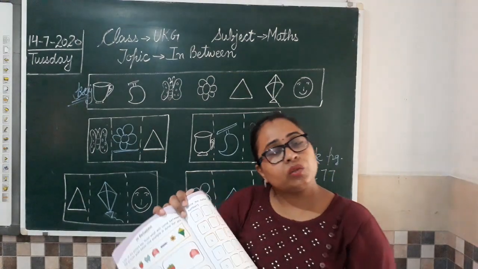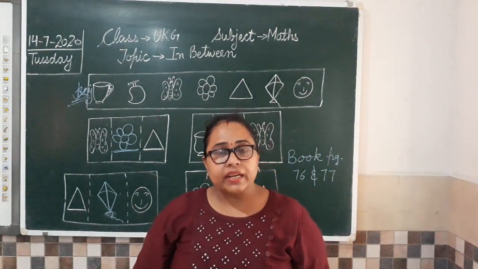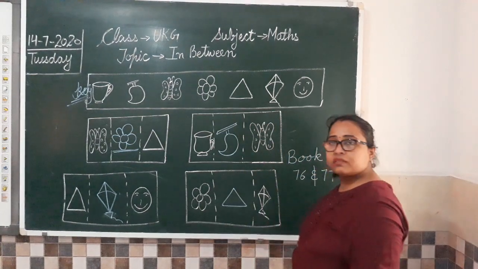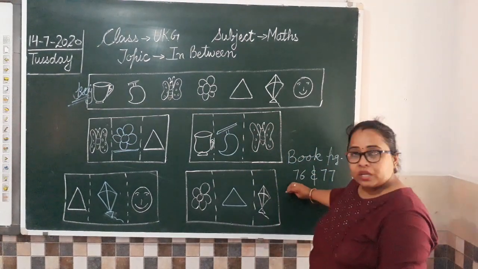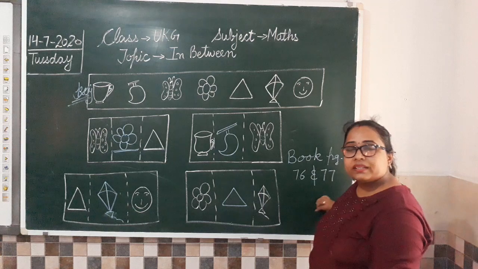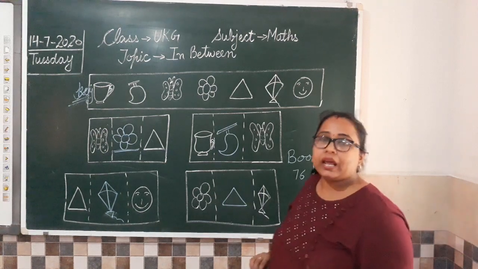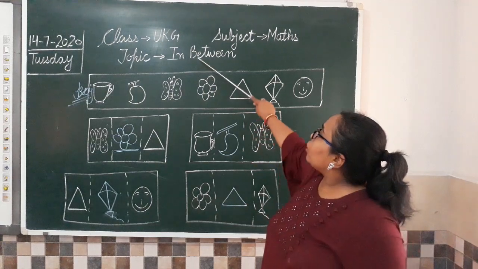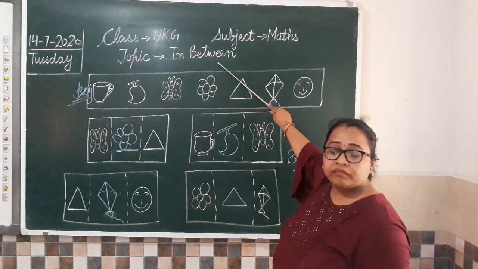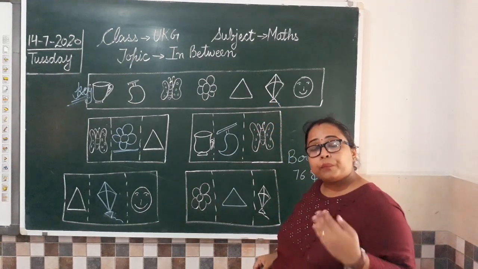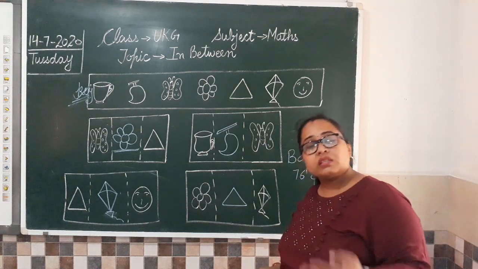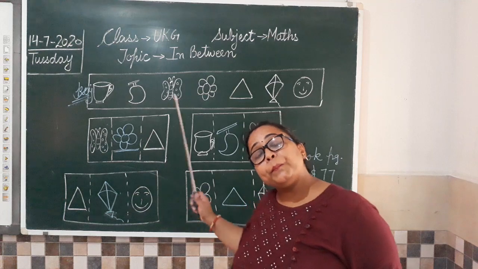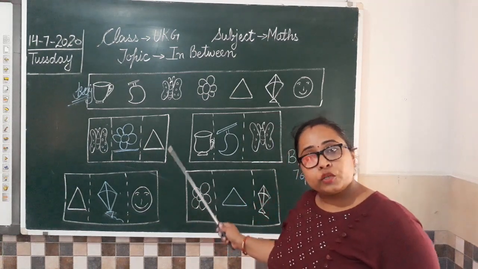तो ये numbers वाला तो we have already done, isn't it? हम ये कर चुके हैं. So you have to complete both these pages, page number 76 and 77. Again I am going to tell you, today we have done the concept in between. We have recapitulated, we have revised this concept, but not with numbers, with pictures. Clear to all of you?